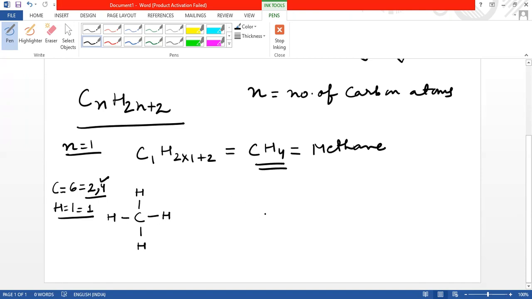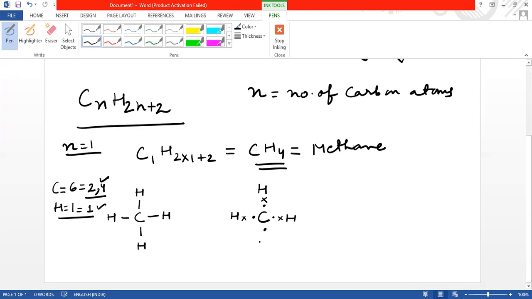Now, if we have to draw the electron dot structure of methane, how can we draw it? It is carbon, and carbon has 4 electrons in its outermost shell, so we are going to put 4 dots. Every hydrogen has 1 electron in its outermost shell, so we are representing it with a cross.